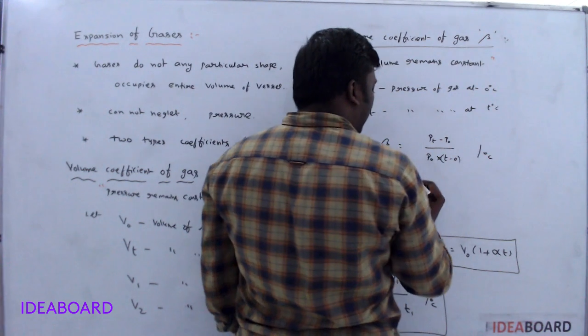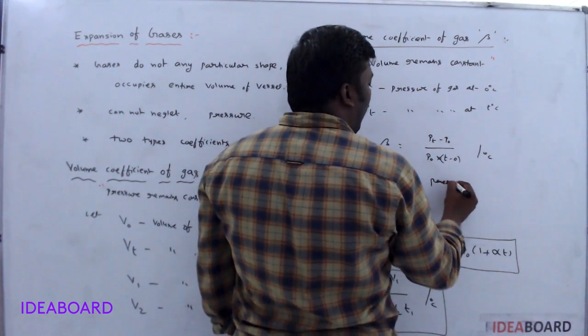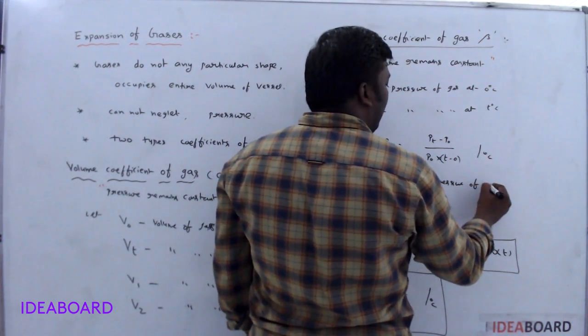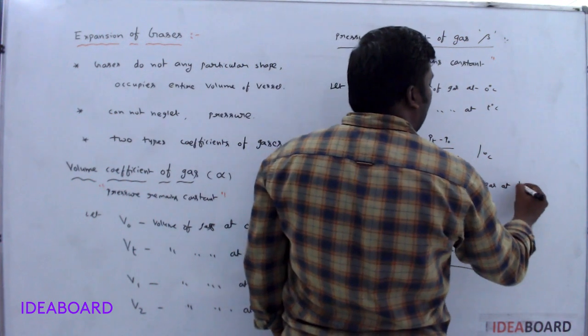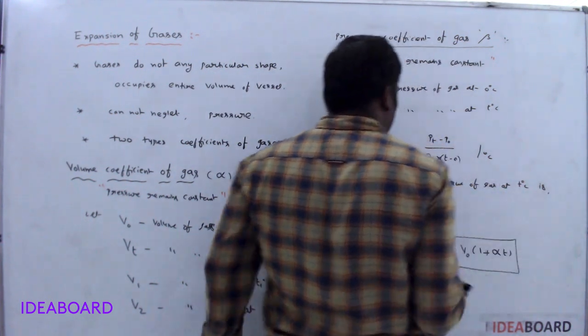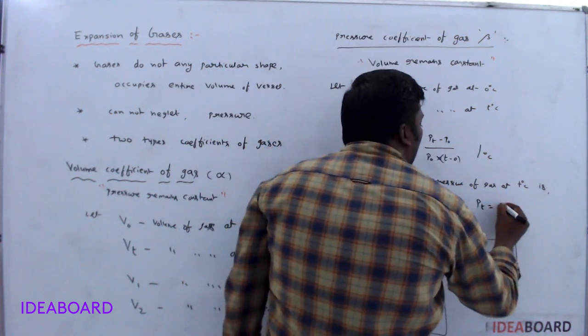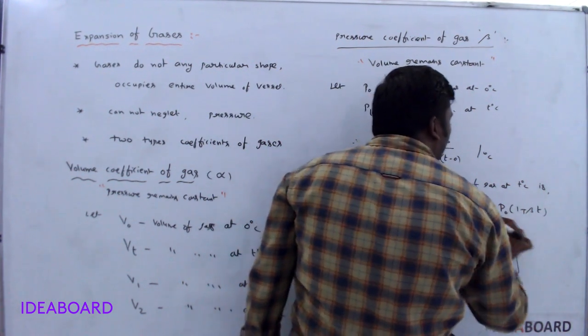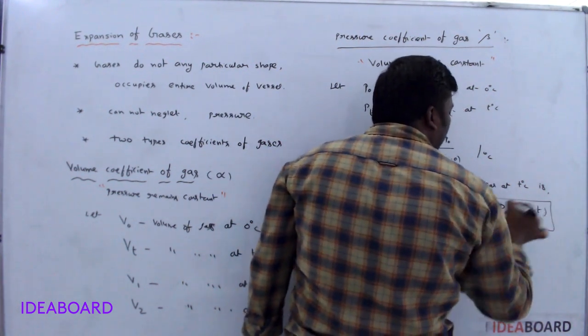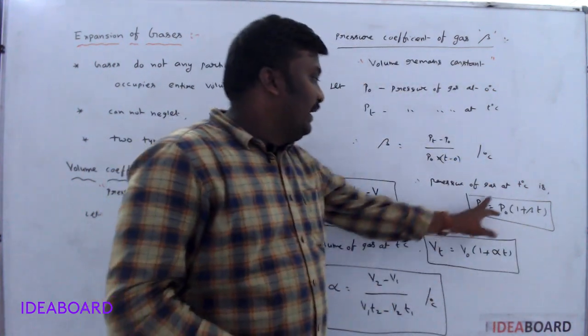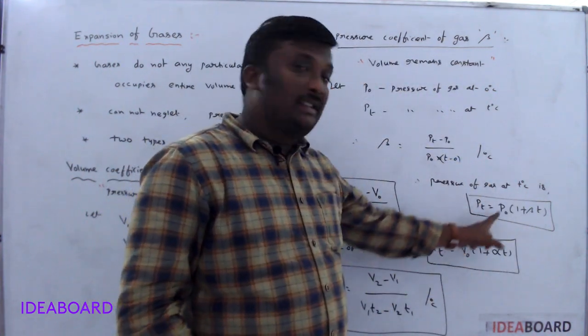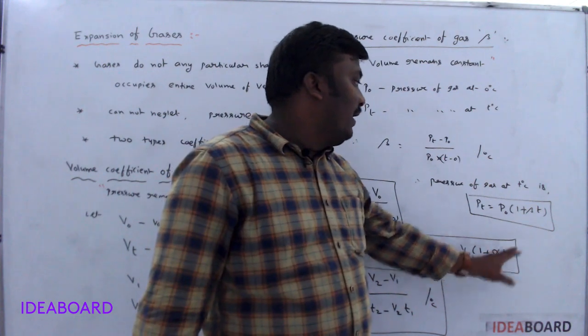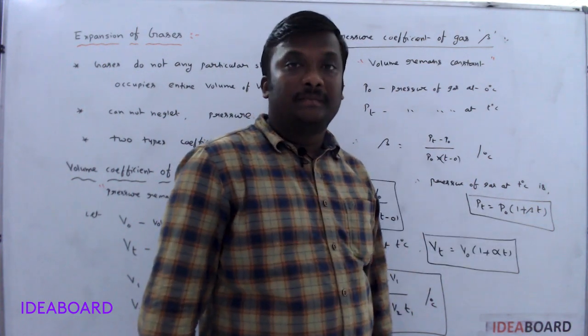From this formula, the pressure of gas at T degree Celsius is Pt equal to P naught into 1 plus beta T. Like Vt, Pt also has the same form of formula. Here we have alpha, here we have beta.